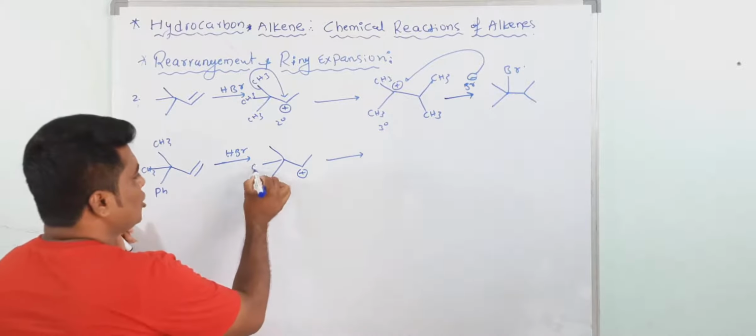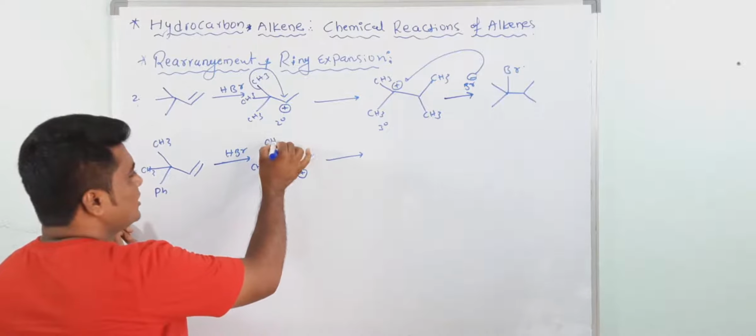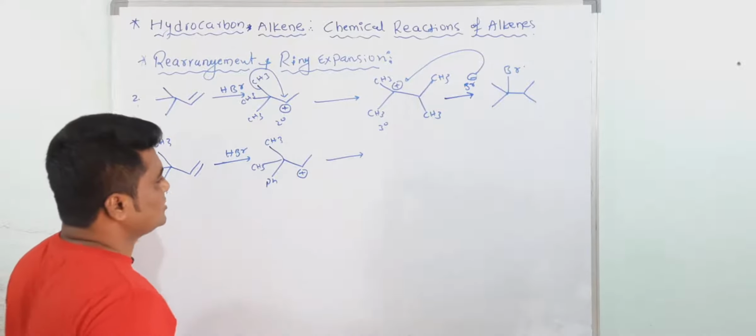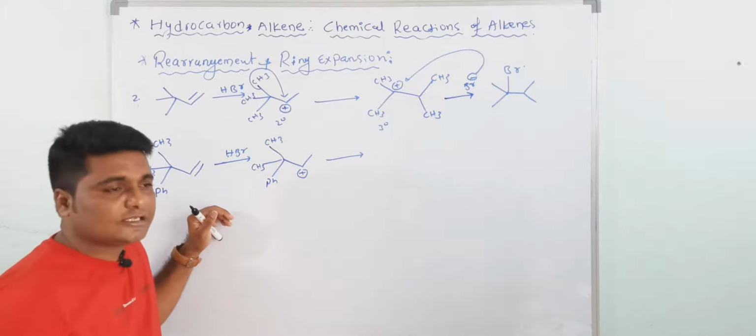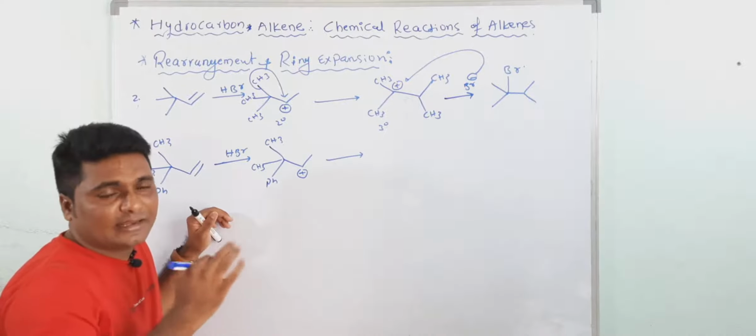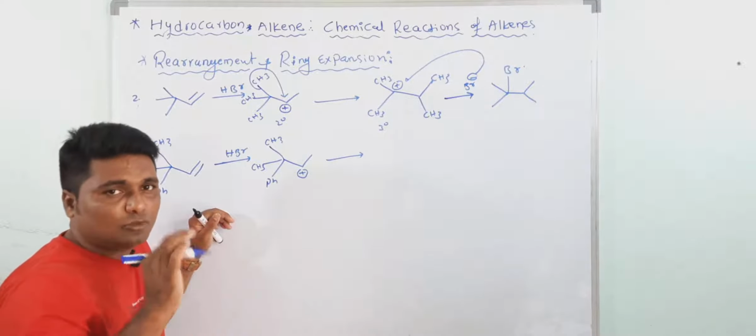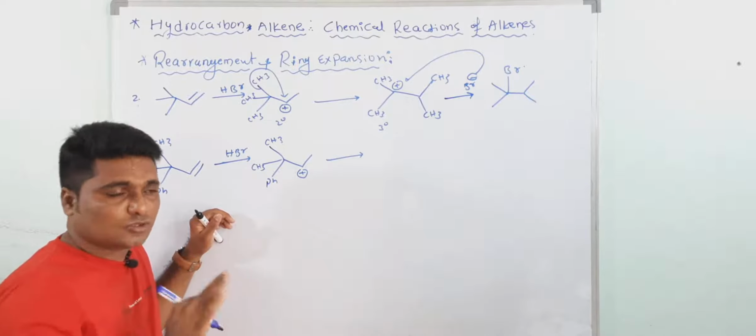But here, all are not the same groups. There is CH3, CH3, and one pH. So which group will migrate, pH or CH3? In this case, actually migratory aptitude applies, but I am not giving the migratory aptitude here. So always you have to think.